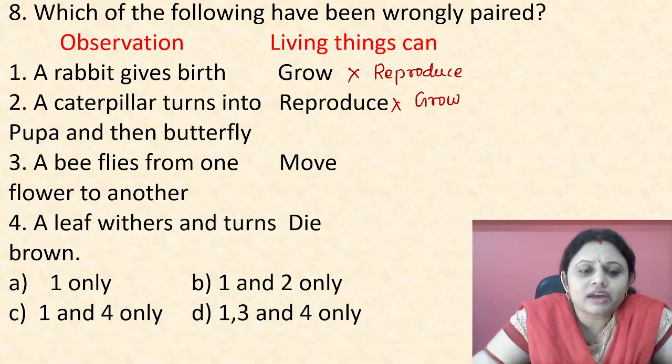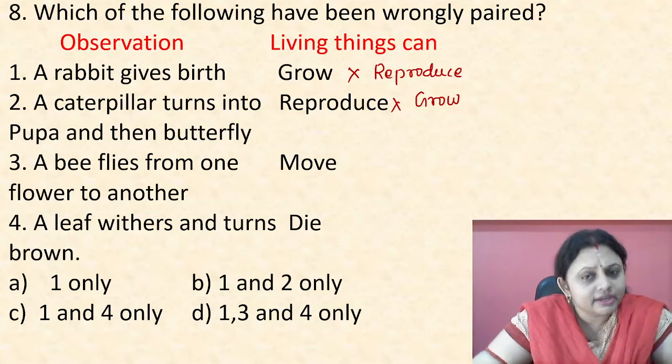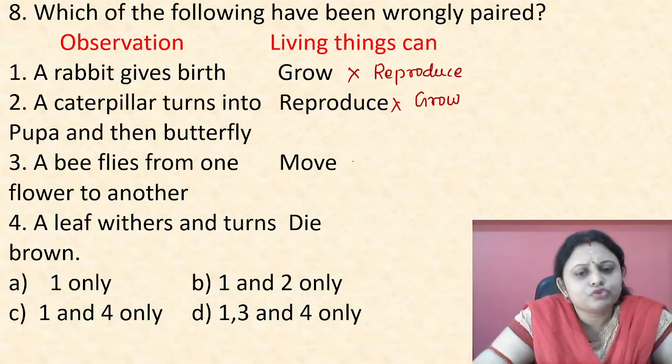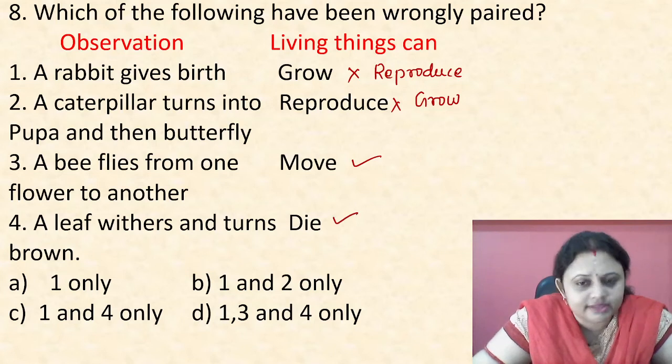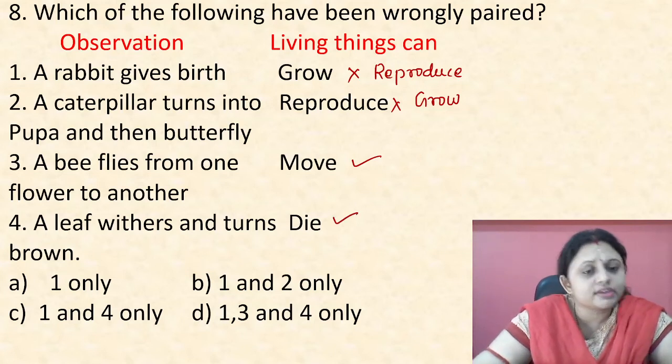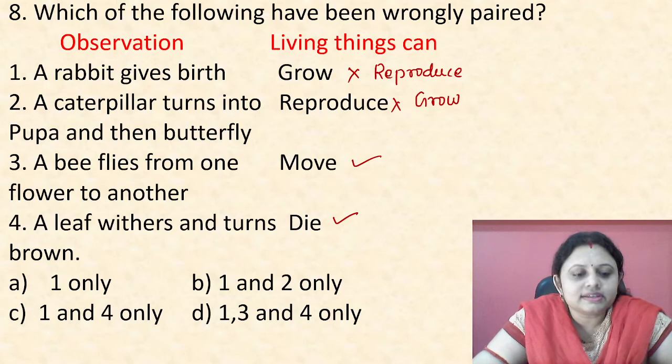A bee flies from one flower to another. It means living things can move. Yes, of course, it is a fact. A leaf withers and turns brown. That means living things can die. Yes, of course, this is also correct. So, which is our correct option? That is option 3 and 4.